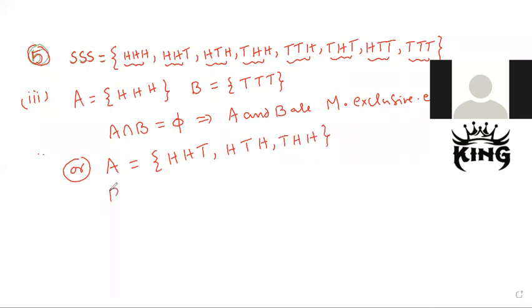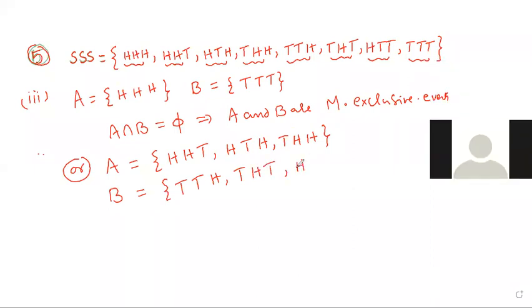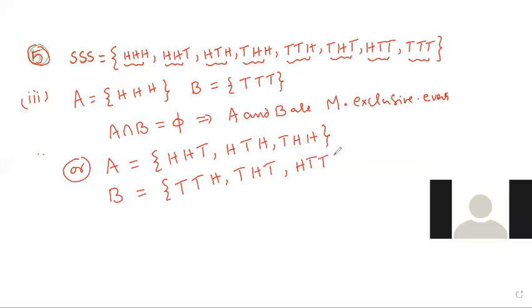And the B set takes two tails, one head. Anyone you can take, no problem. Any example you can take, not only exactly the textbook answer. I am just writing the textbook answer here.